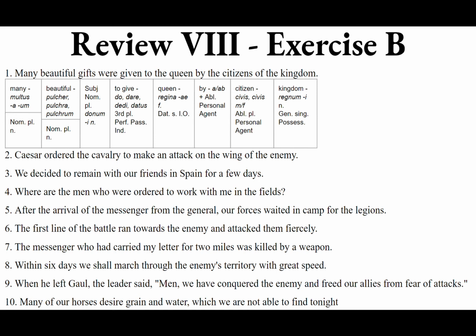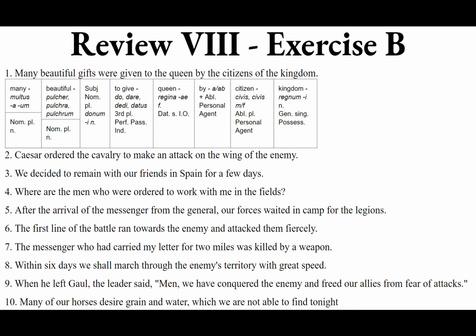They want, and what do they want? They want the direct objects grain and water. Grain being frumentum, neuter, because it's neuter, its nominative and accusative are the same, so frumentum. Et, and we want the direct object accusative of aqua, aquae, feminine, aquam.